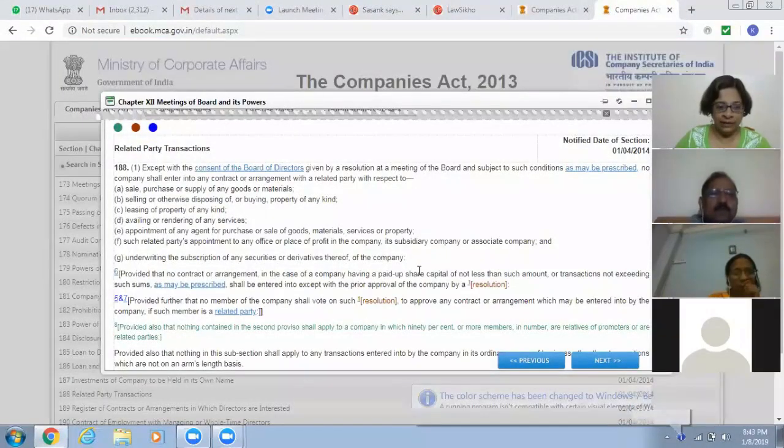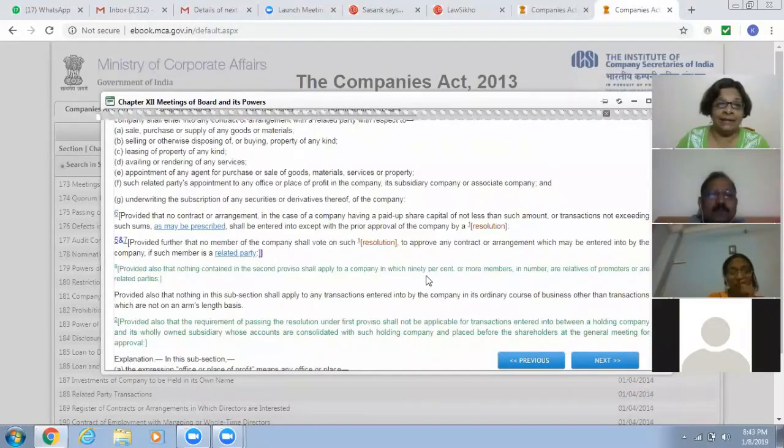Let's go a little bit forward in the session and we will have our questions answered. Again, another thing that you need to keep in mind is this section is applicable to both public and private companies. Earlier there used to be some sort of exemption that was available to private companies, and so private companies had a bit of flexibility of entering into related party transactions. But now that is not the case. The requirement of related party transactions applies to the private company also.